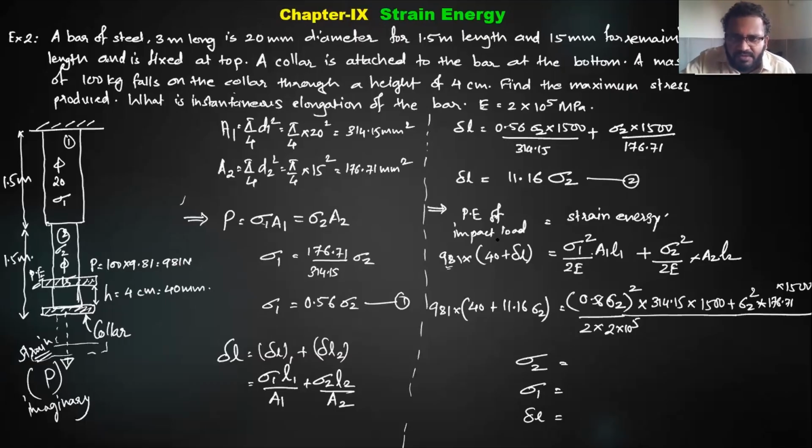Wait a minute, we have made one mistake. You have not noticed, I have written a wrong formula. It is sigma L by E, right? So here also it is wrong. Here it will be 2 into 10⁵.